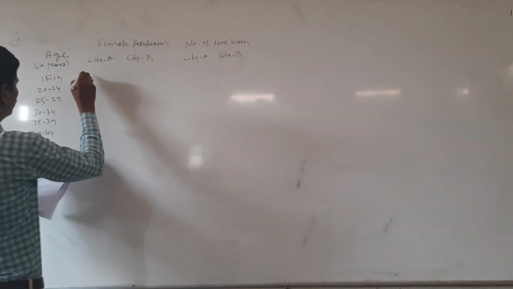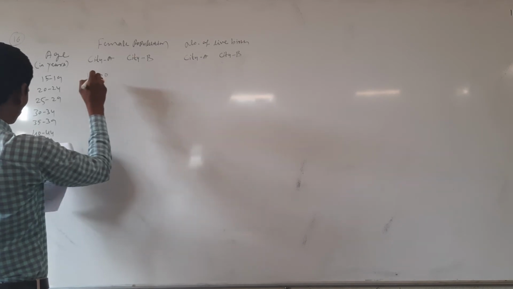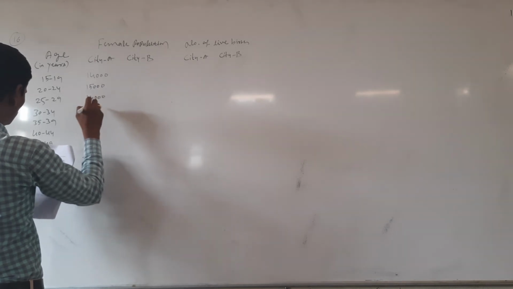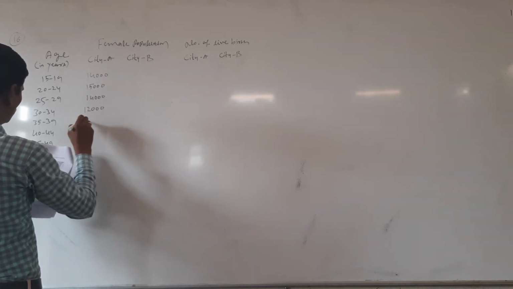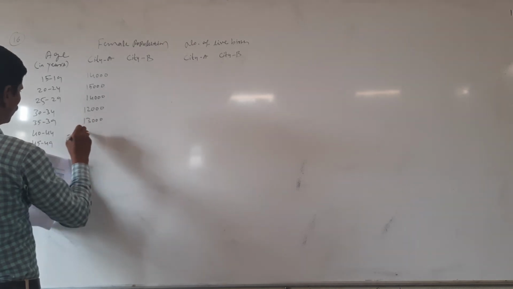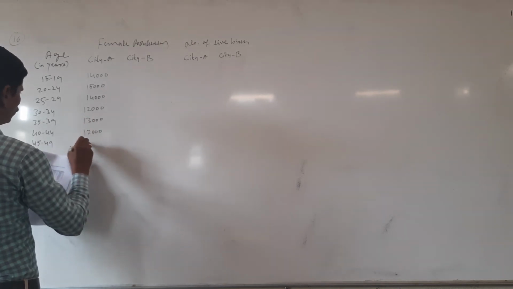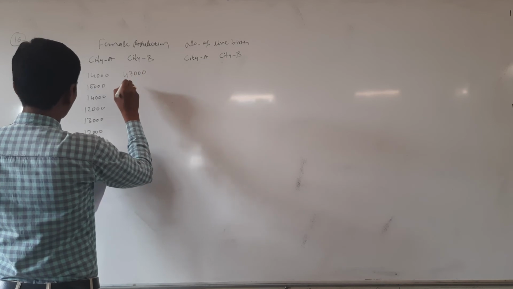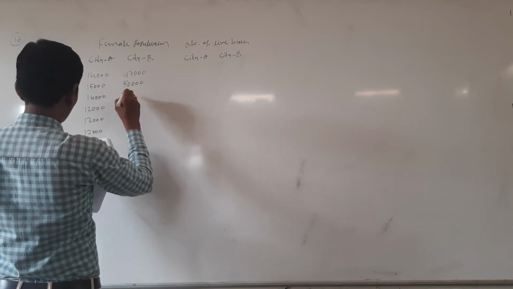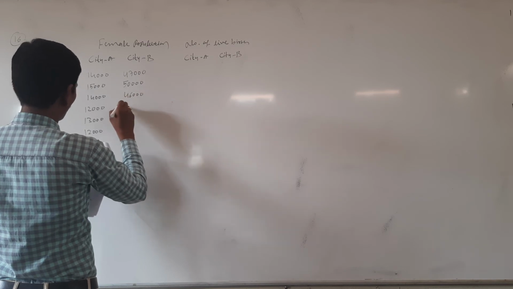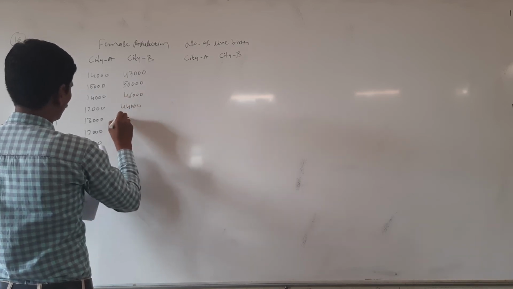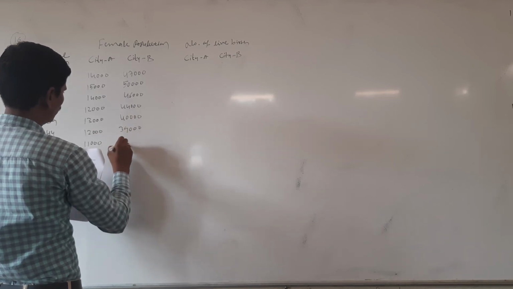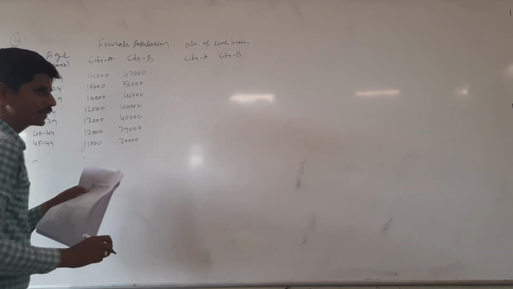Here they are given values: city A 14,000, 15,000, 14,000, 12,000, 13,000, 12,000, 11,000, and city B 47,000, 50,000, 46,000, 44,000, 40,000, 39,000 and 30,000.